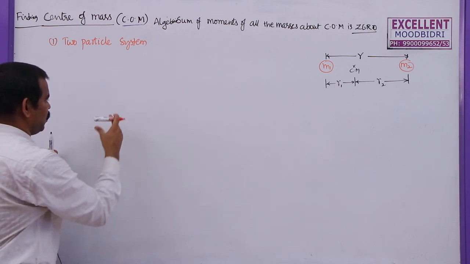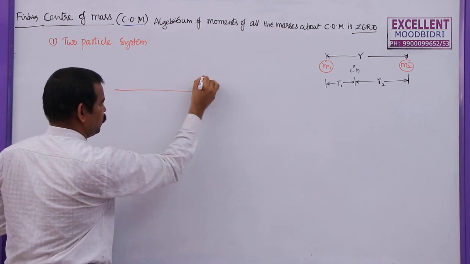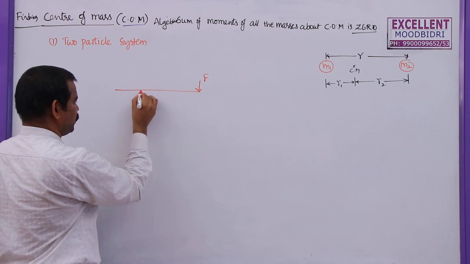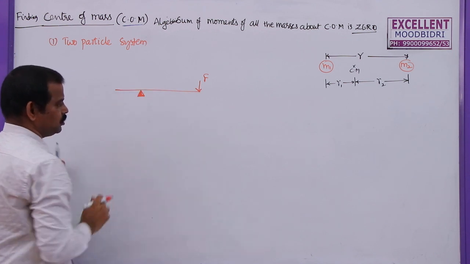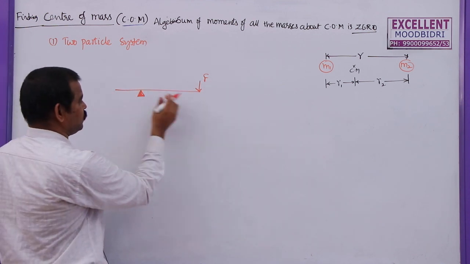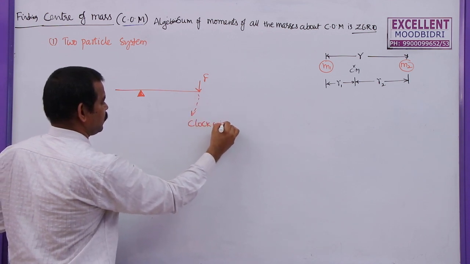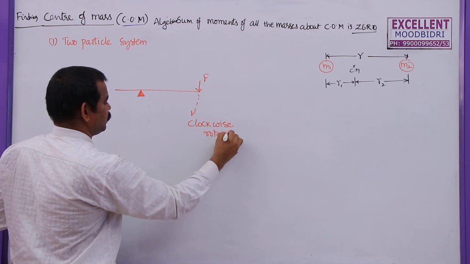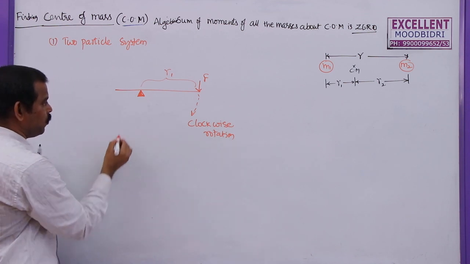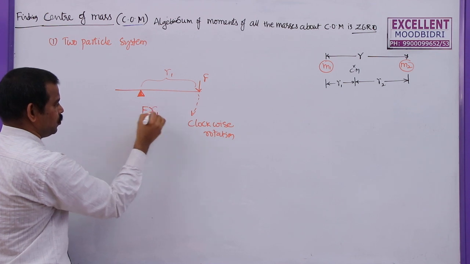Now if you take a rod here, and on this rod you apply a force only here, let us say the rod is pivoted here, supported by something. If only this force is acting on this rod, the tendency of the rod to rotate will be in this direction. This is a clockwise rotation. If you know the distance between these two, let us say it is R1, then the moment of this force about this point is F into R1.